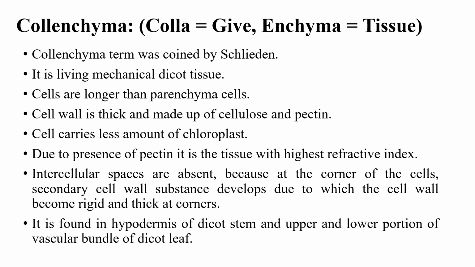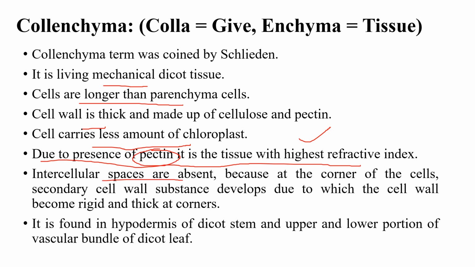Next, collenchyma. The term collenchyma was coined by Schleiden. It is a living mechanical tissue of dicots. Cells are longer than parenchyma cells. The cell wall is thick and made up of cellulose and pectin. The cell carries a small amount of chloroplast. Due to the presence of pectin, it is the tissue with the highest refractive index.